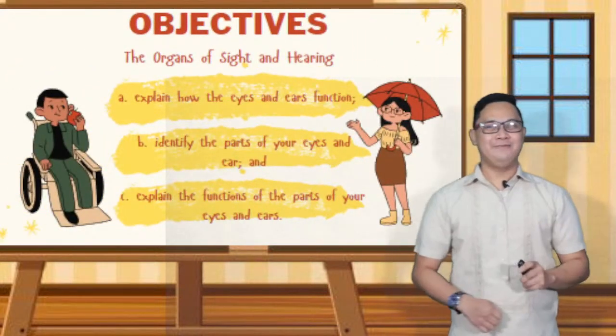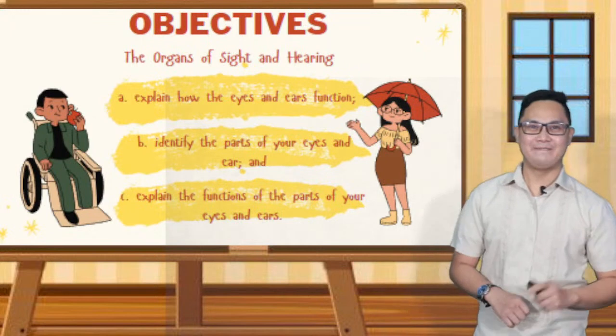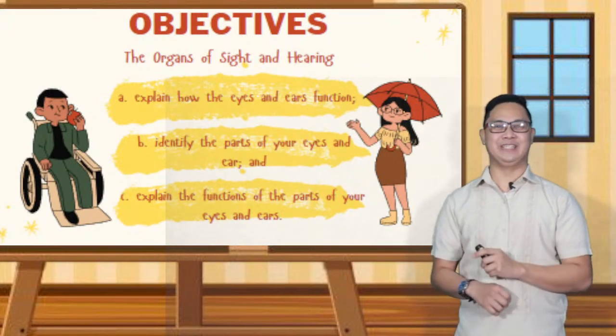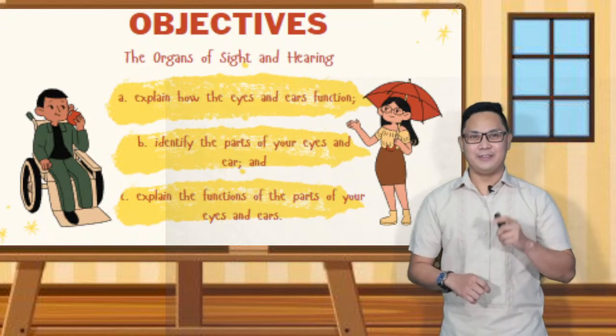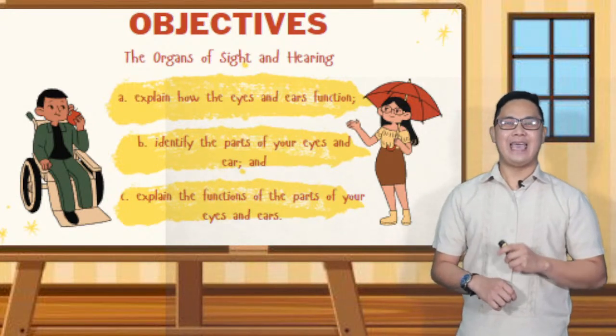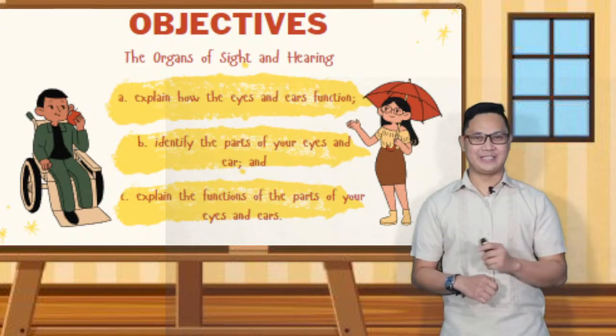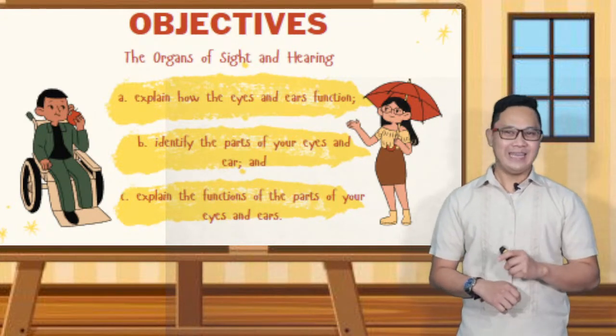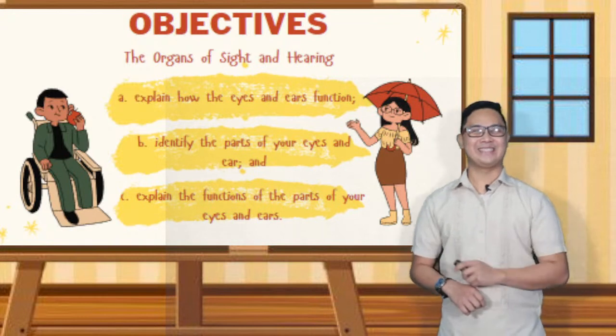Our objective for this lesson is: A, explain how the eyes and ears function. B, identify the parts of your eyes and ears. And for letter C, explain the function of the parts of your eyes and ears. So let's get started.